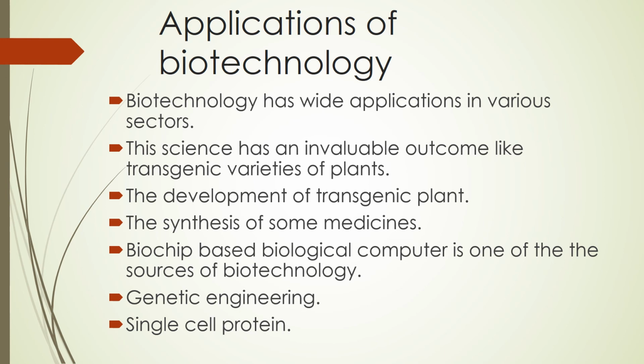Then single cell protein is also one of the helpful products of biotechnology. By the help of spirulina, single cell protein is produced. Then production of secondary metabolites, biofertilizers, biopesticides and enzymes. These are non-polluting substances. Finally, biomass energy, biofuel, bioremediation and phytoremediation for environmental biotechnology. What we learned in the previous class is shortly given here. This is the application of biotechnology. So biotechnology is a very useful branch of science.